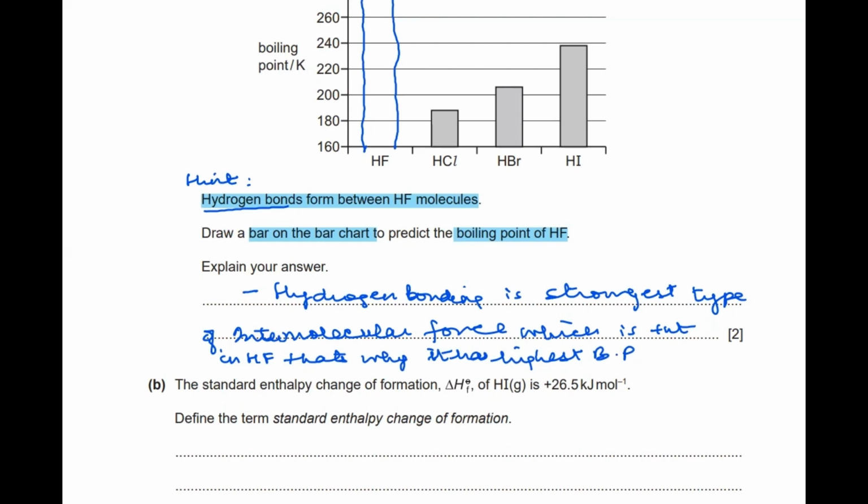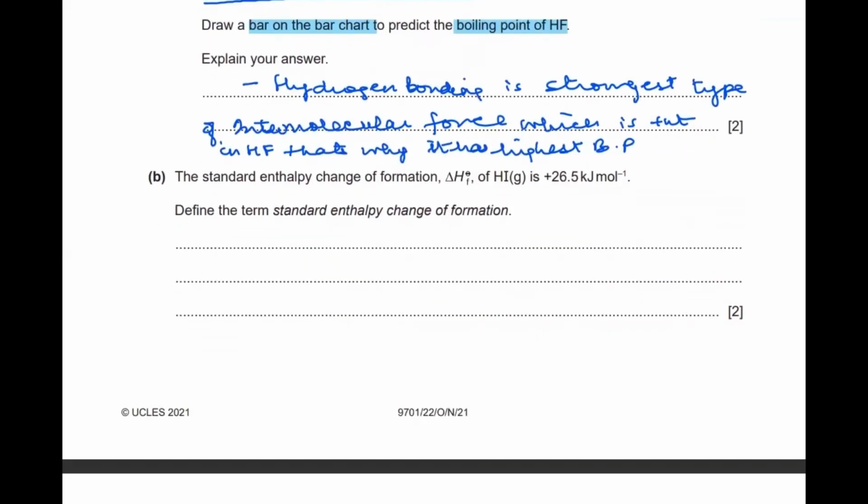Moving further, it says that the standard enthalpy change of formation for HI is positive 26.5 kilojoules per mole. Now you have to define the term standard enthalpy change of formation.